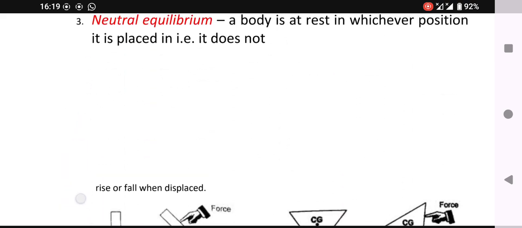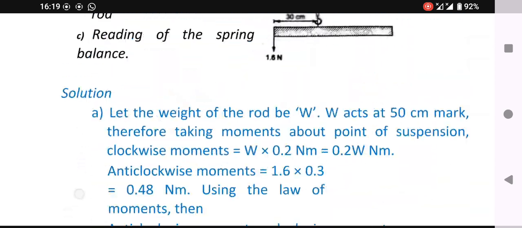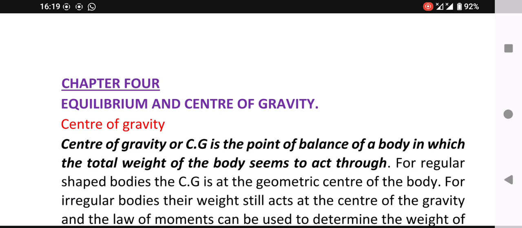As well, we have the storage compartments in buses. If you look at the storage compartments, they are at the lower side. The bus is made in such a way that very light materials are used at the top, so that the position of the center of gravity is lowered to enable stability. So this is how simply we can solve the COG versus equilibrium topic in Form 2, which is so simple if you follow up.